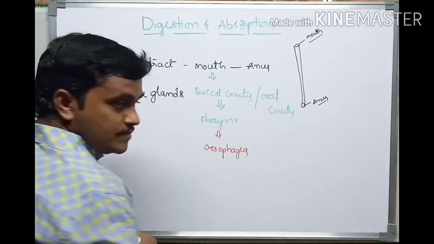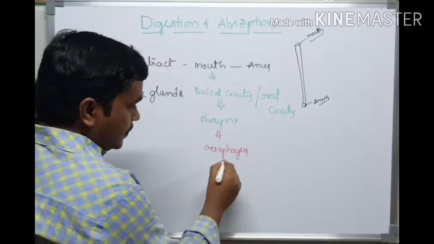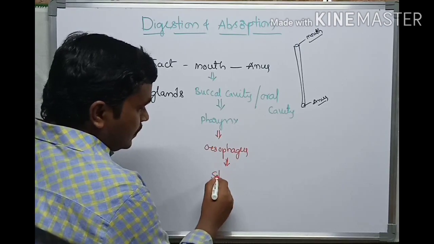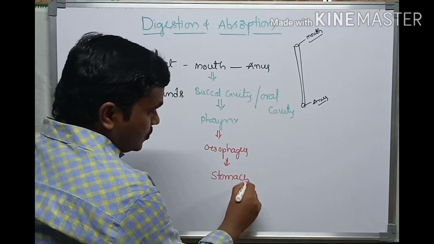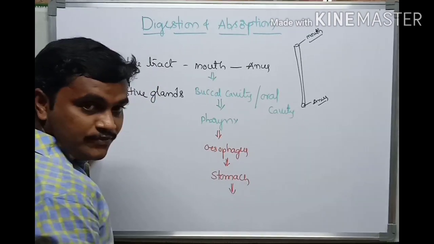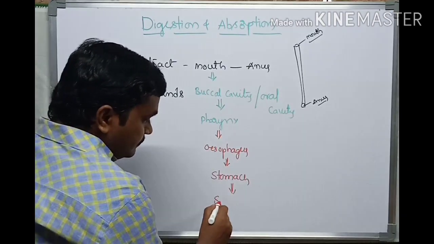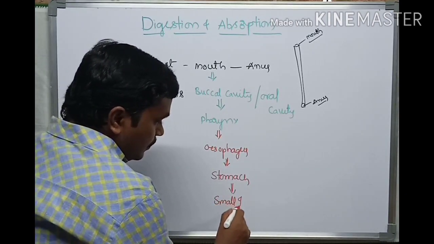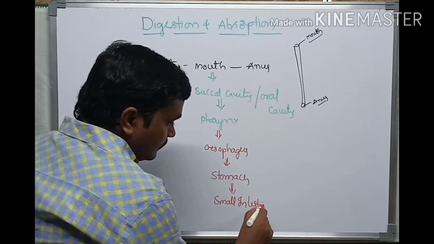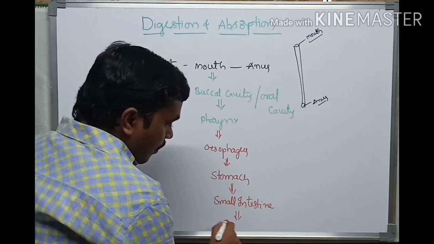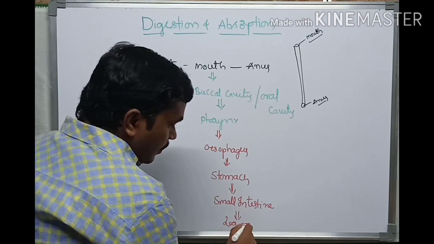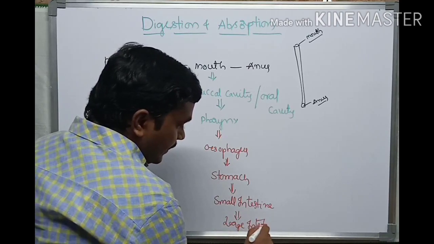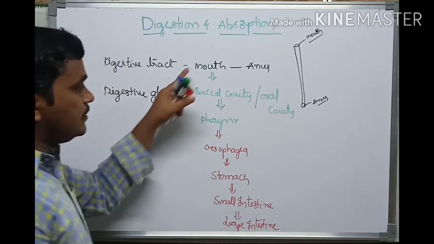Food is transported from the pharynx to the stomach. The esophagus opens into the stomach, which stores the food for some time. Then the small intestine and the large intestine, which ends with the anus.